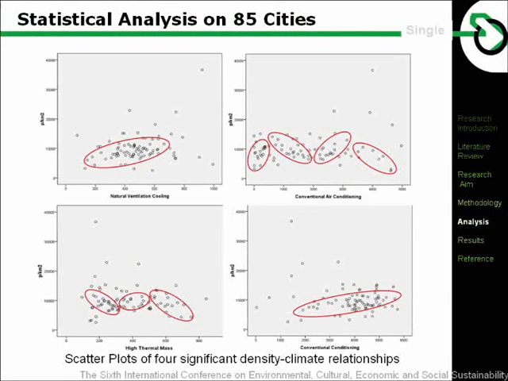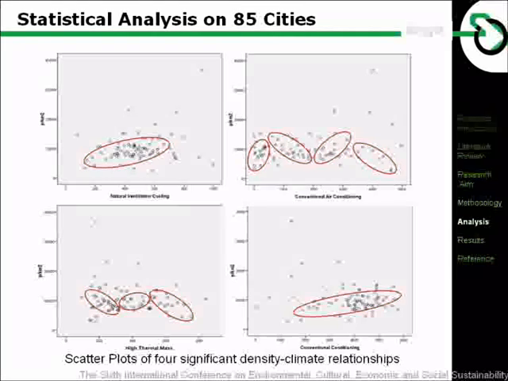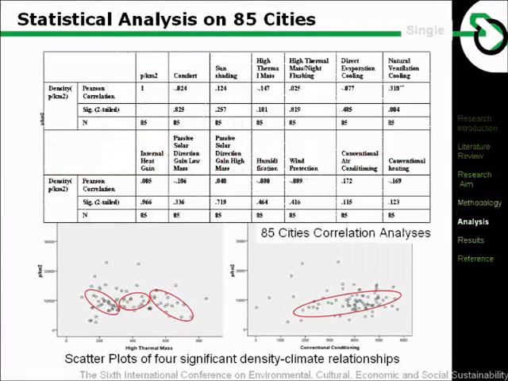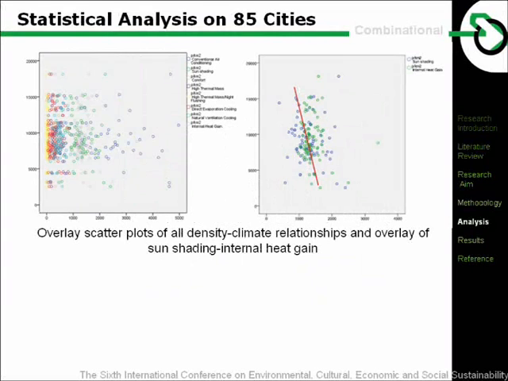Correlation analysis of 85 cities reveals that natural ventilation cooling is statistically significant. High summer mass, conventional heating, and conventional air conditioning are more related to urban population density than other indicators, but the correlations are not statistically significant. The graph below shows the scatter plots in the 4 analyses. The overlay scatter plot shows that the combination of 2 or more climatic indicators would affect urban density much more significantly. For example, the linear regression analysis reveals that sun shading and internal heat gain together affect the density in a more statistically significant way.